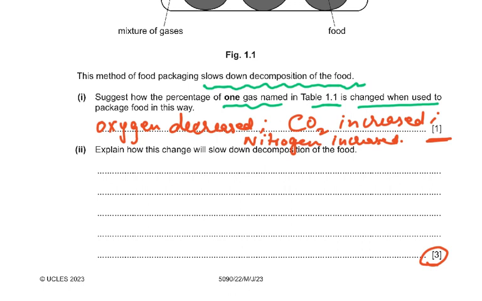That number 1, there will be less oxygen. So the bacteria and fungi, or you can say microorganisms, or you can say decomposers, will respire less, or you can even say no respiration. Because if you added carbon dioxide in excess and there was less oxygen, then there's not going to be a lot of aerobic respiration. So if there is no aerobic respiration, or less aerobic respiration, there's going to be less growth and less reproduction of the microorganisms. So less decomposition of this fruit. So it's not going to decompose, it's going to have a longer shelf life.